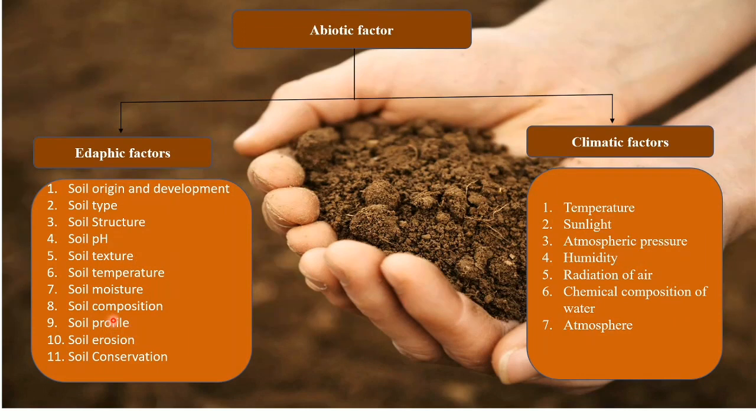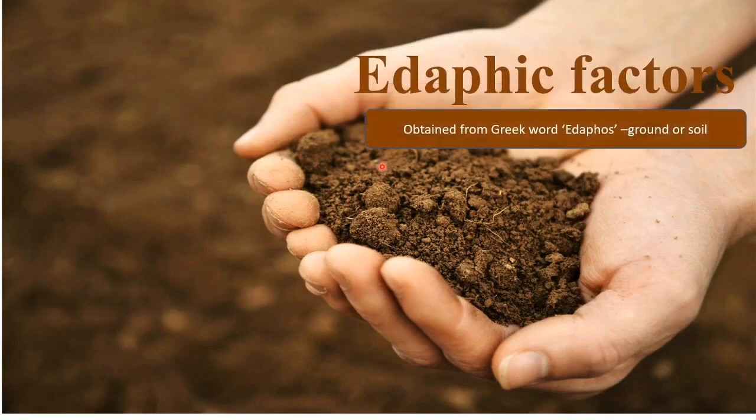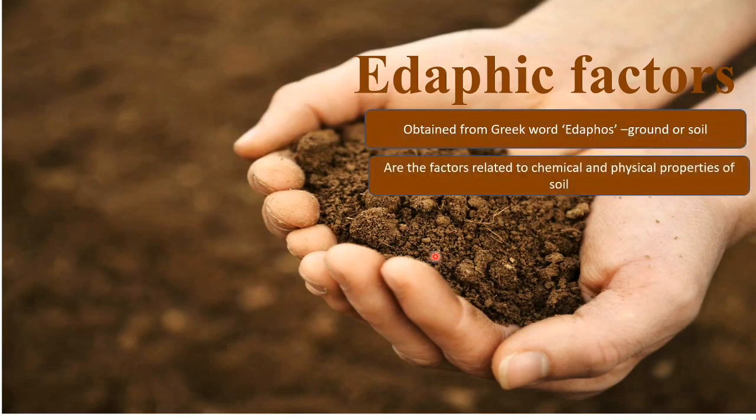Now in our next slide we will look into what are edaphic factors in brief. This will lead us to our topic, right? So edaphic factors is obtained from a Greek word called edaphos, which means ground or soil. These are the factors relating to chemical and physical properties of soil. So all those factors that relate to all kinds of properties of soil are included in edaphic factors.